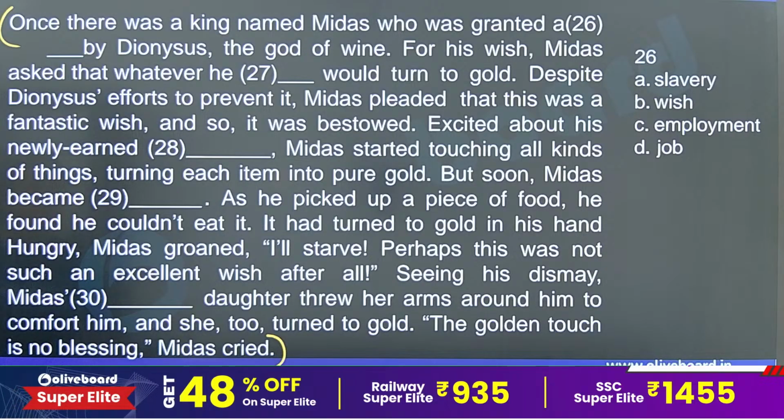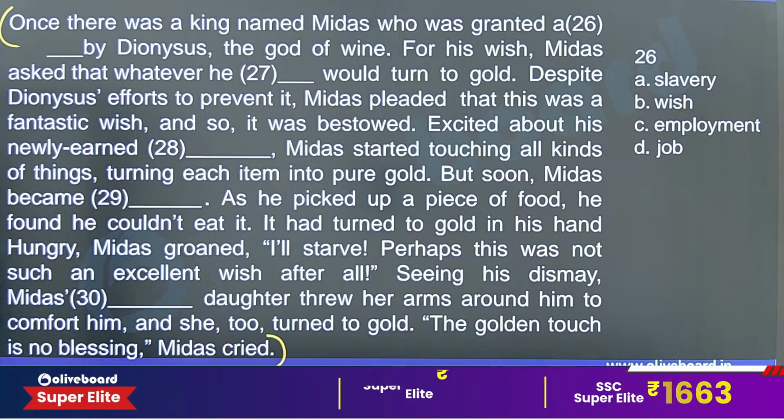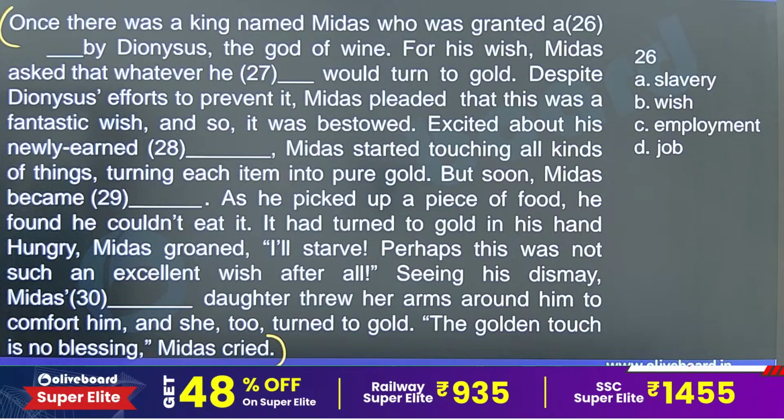But soon Midas became dash. As he picked up a piece of food, he found he couldn't eat it. It had turned to gold in his hand. Hungry, Midas groaned, "I will stop. Perhaps this was not such an excellent wish after all." Seeing his dismay, Midas' dashed daughter threw her arms around him and comforted him, and she too turned gold. "The golden touch is not blessing," Midas cried.